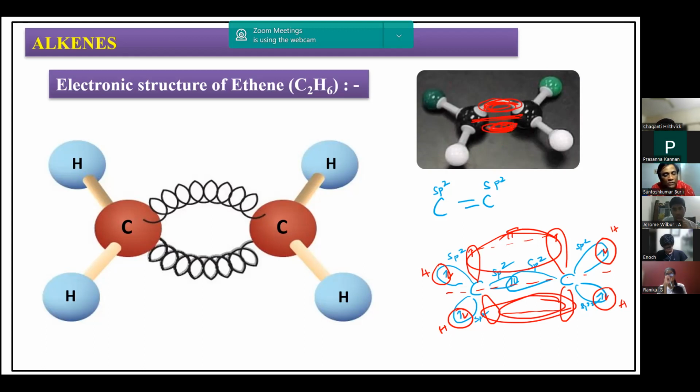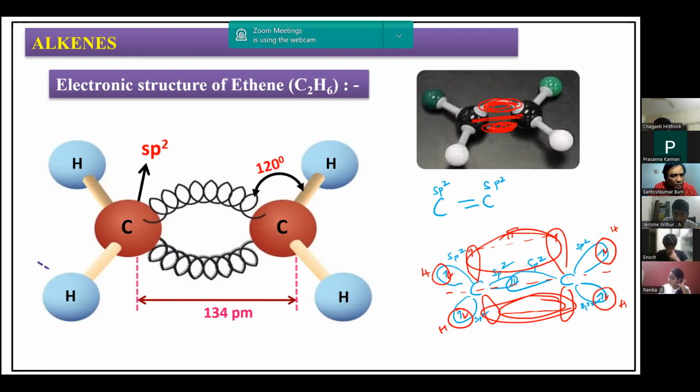So therefore, you can consider alkenes as electron rich species. They are electron rich in nature. Alkenes are electron rich species. They can easily give away their electrons and become saturated. Since they're unsaturated, they can easily become saturated by giving away the pi electron cloud. So that is one of the important features of alkenes.